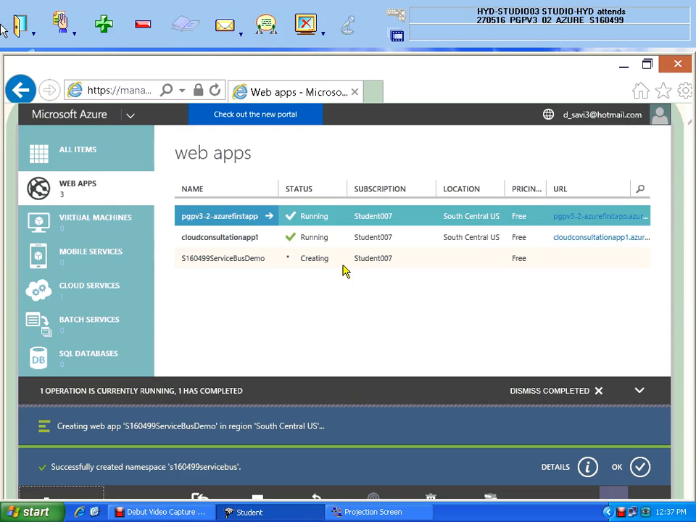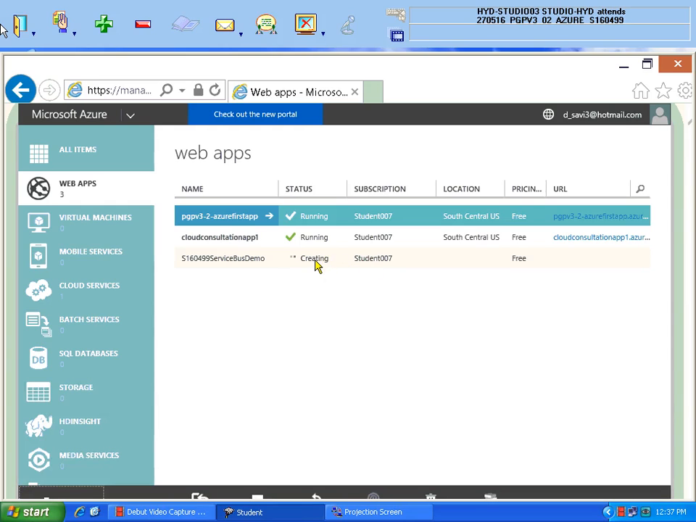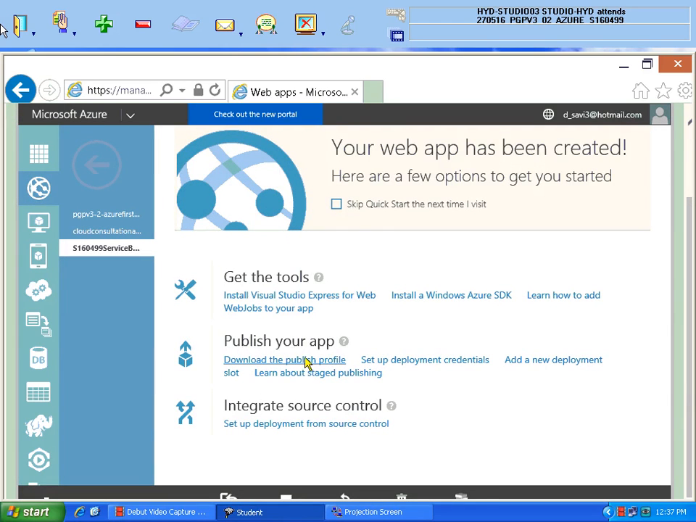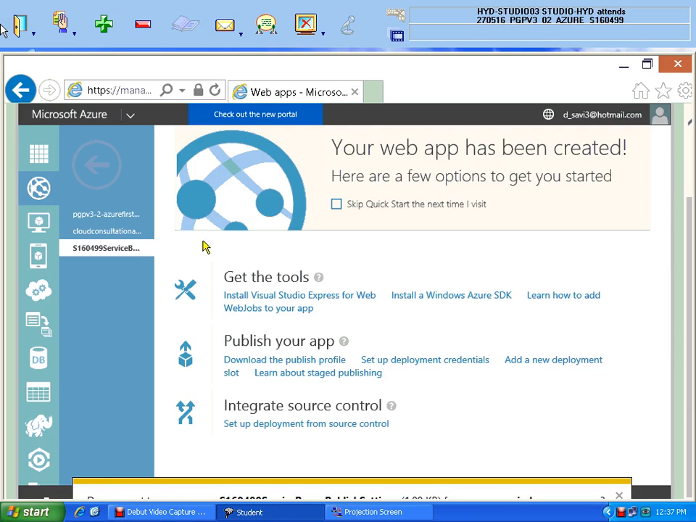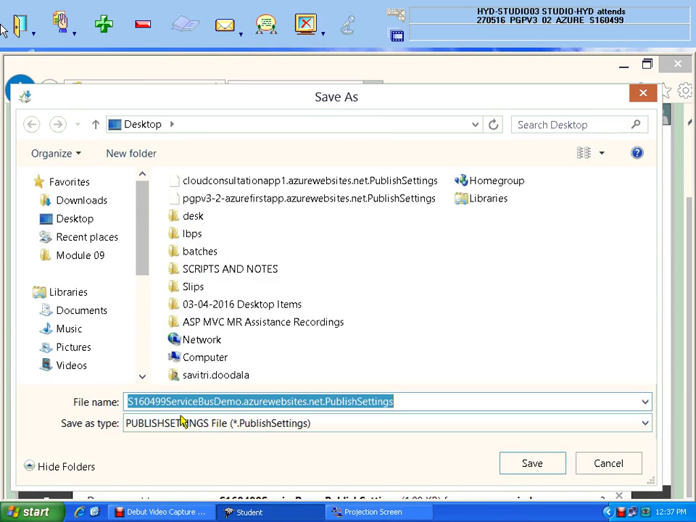Then you go and download the publish settings profile. Still it is creating. See, now it is running. You click here so that you get the publish option, under which is the download publish profile link. If you click, one publish profile will be saved. You save it onto your desktop. I'm saving it on the desktop. The name is S160499 service bus. So that is the one which is created.